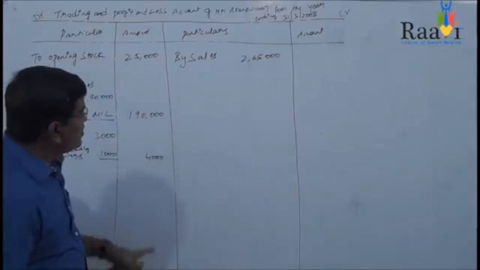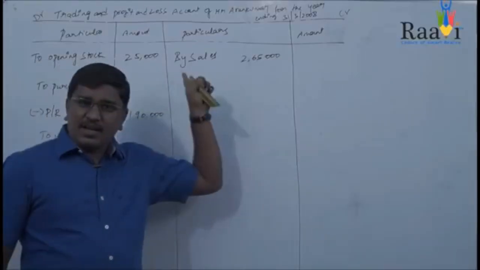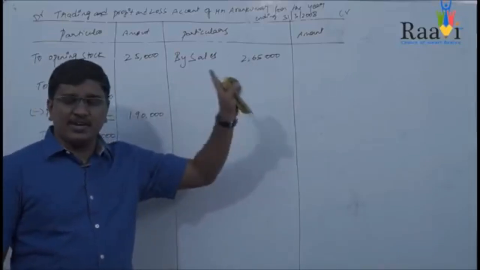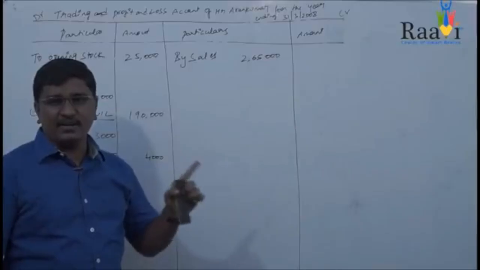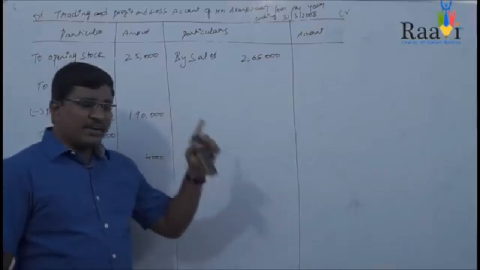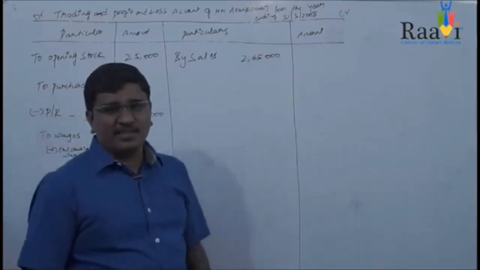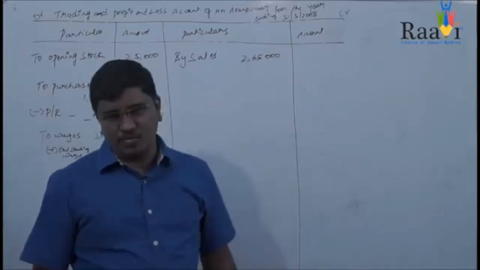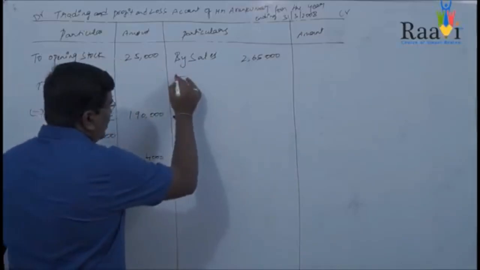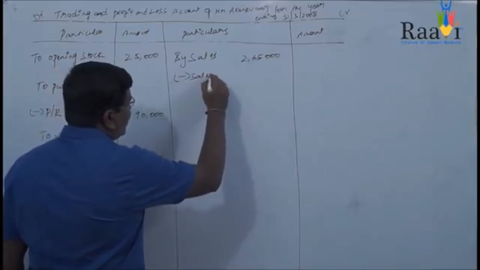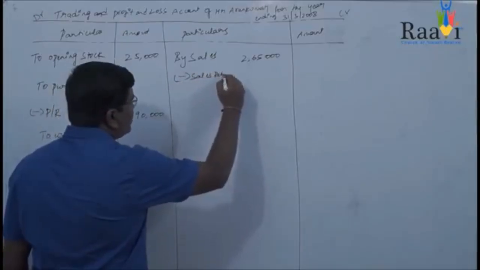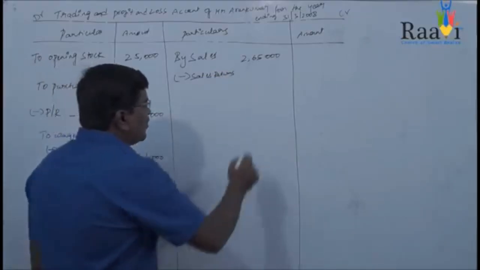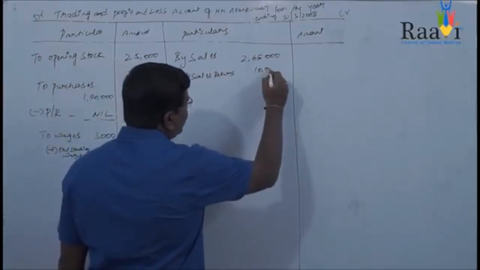Once again, sales will come in the credit side of your trading account. From this sales value you should deduct sales returns or return inward, which is 10,000 rupees.